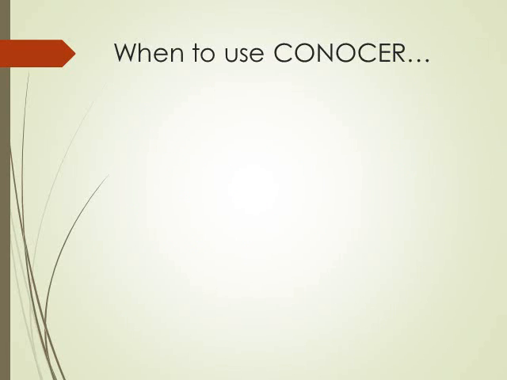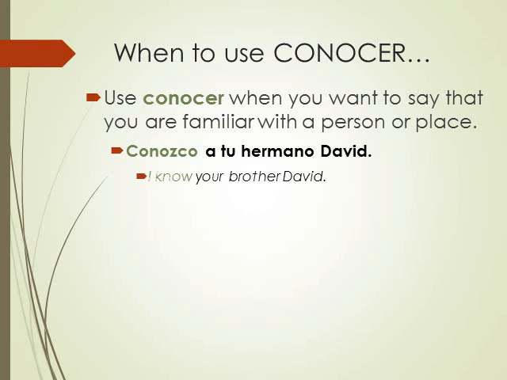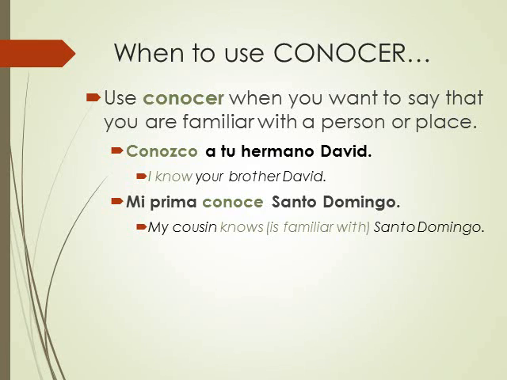Now, moving on to conocer. You're going to use conocer when you want to say that you are familiar with a person or place. So, for example, conozco a tu hermano David. That is a person, right? So, I know your brother David. We have to use conocer. Another example, mi prima conoce Santo Domingo. Since Santo Domingo is a place, we're going to use conocer again. So, my cousin knows or is familiar with Santo Domingo.